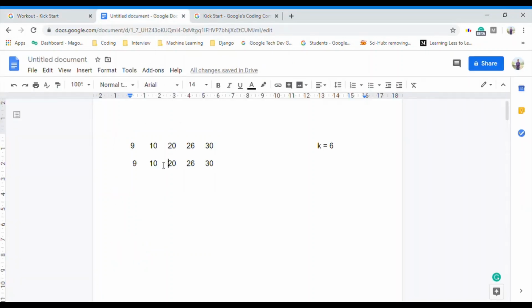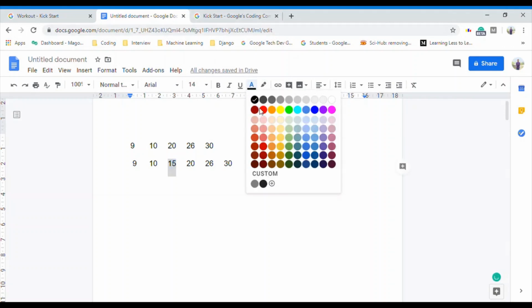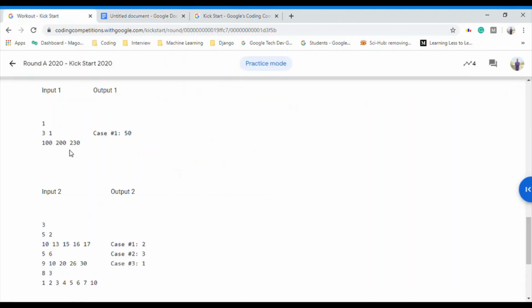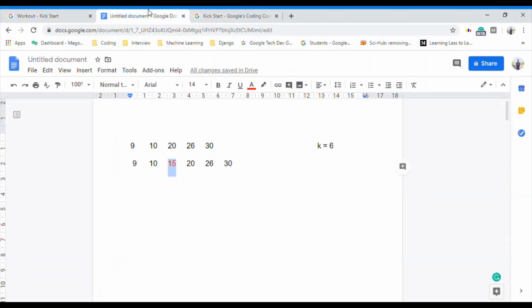So the maximum difficulty right now is 10 between these two sessions. So we'll add a session 15 here, like it was done in this example, right? Now the maximum difficulty is 6, so we'll add another one over here to break it into 3.